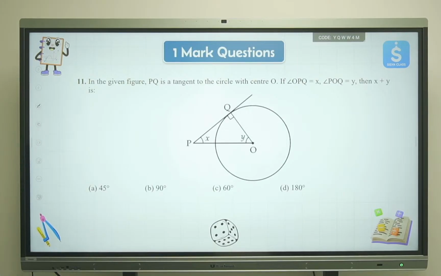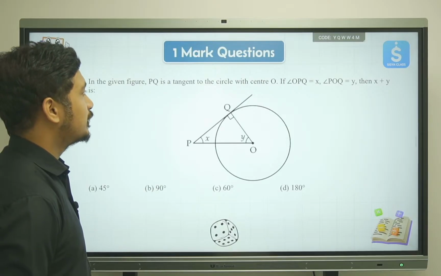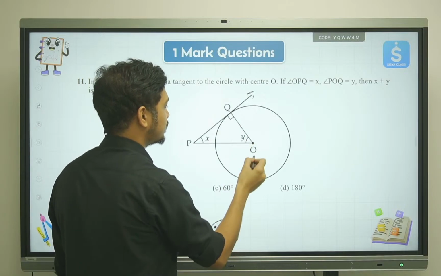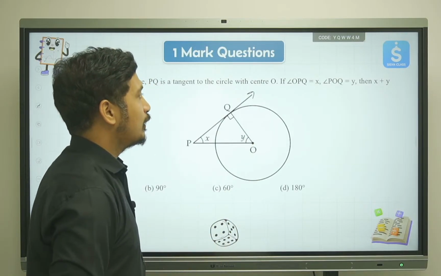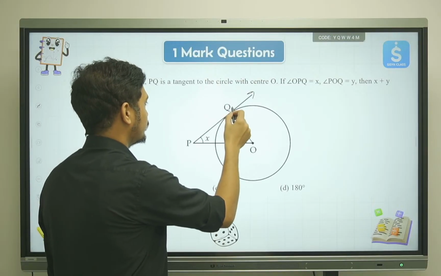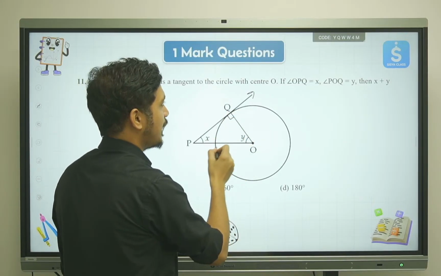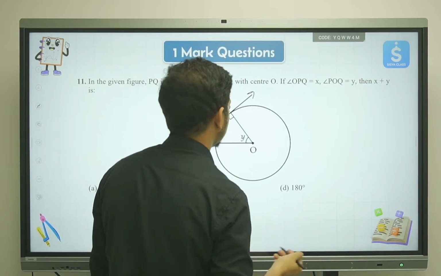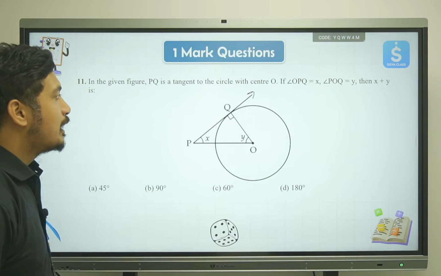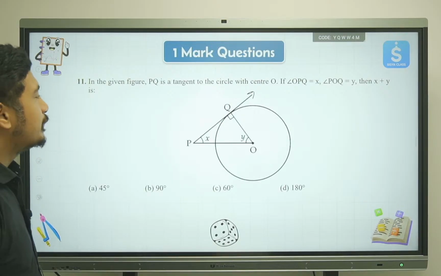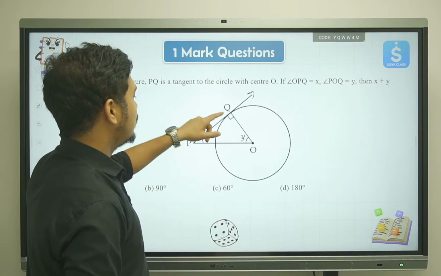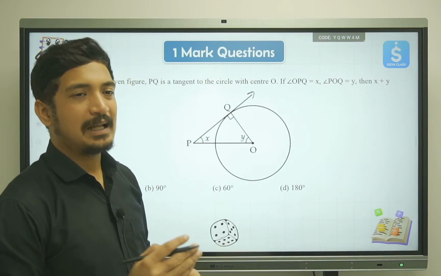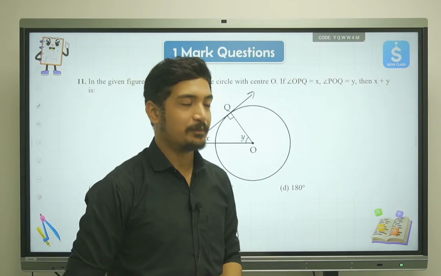Then we have the next question. In the given figure, PQ is a tangent to the circle with center O. PQ over here is a tangent, and we have a circle with center O. If angle OPQ is X and POQ is Y, then X plus Y will be equal to how much? We already know that the relationship between a tangent and the radius from that point is that the tangent and radius are always perpendicular to each other,